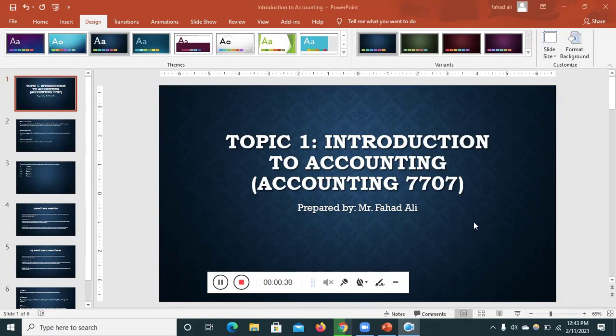The syllabus code has changed to Accounting 7707, and the name has been renamed as Accounting. Earlier the name was Principles of Accounting and the code was 7110. In the syllabus there are no major changes, but the name and the syllabus code have changed. In the first class I will be telling you about the papers.